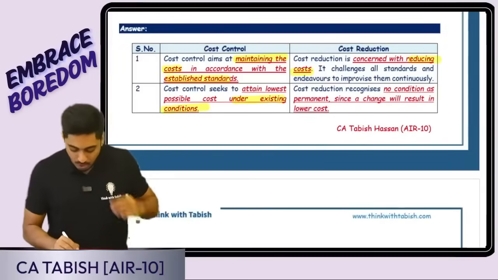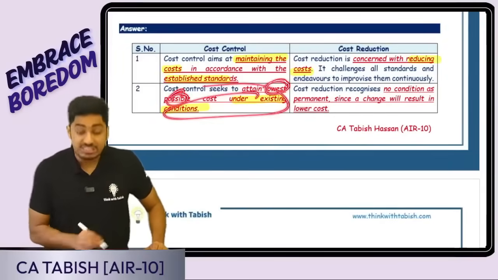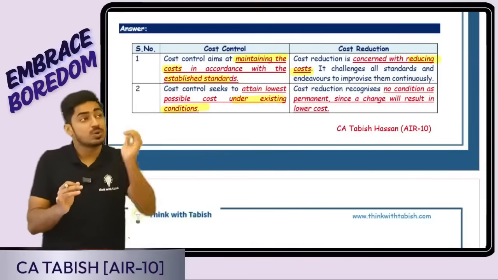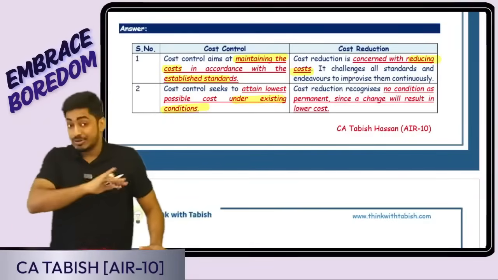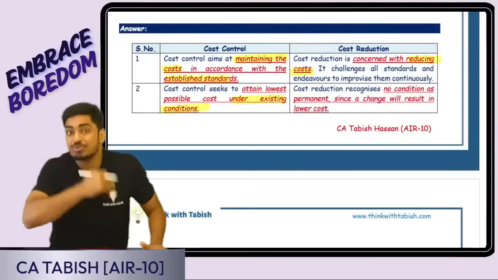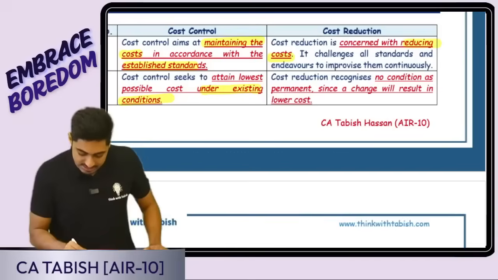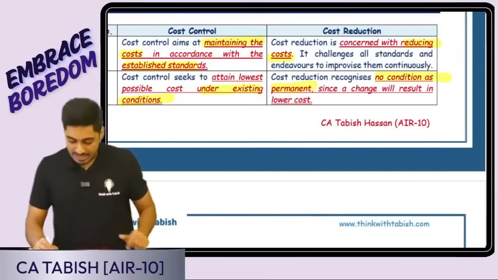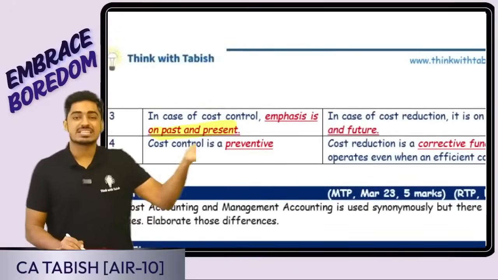In cost control, I want to attain the lowest cost under the existing conditions. In the current situation, setup, infrastructure, and cost structure, what is the lowest possible cost? Only that I'm saying. In cost reduction, I'm not just seeing the current situation. Can I improve my condition and bring down my cost? Here we are treating no condition as permanent, because if I change my condition, my cost can reduce further.